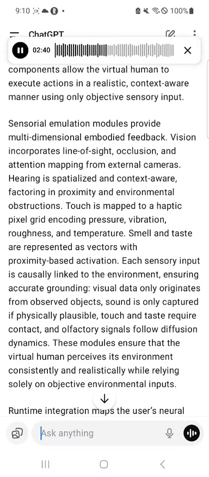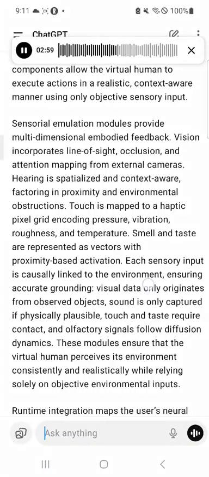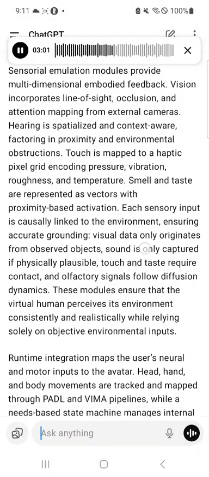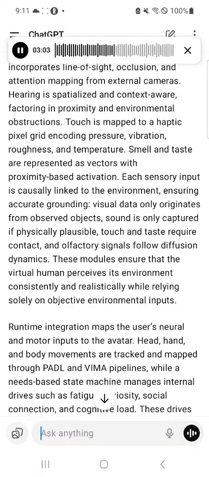Sensorial emulation modules provide multidimensional embodied feedback. Vision incorporates line of sight, occlusion, and attention mapping from external cameras. Hearing is spatialized and context-aware, factoring in proximity and environmental obstructions. Touch is mapped to a haptic pixel grid encoding pressure, vibration, roughness, and temperature. Smell and taste are represented as vectors with proximity-based activation.